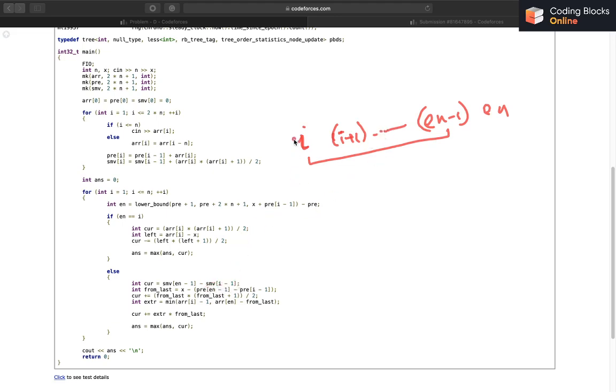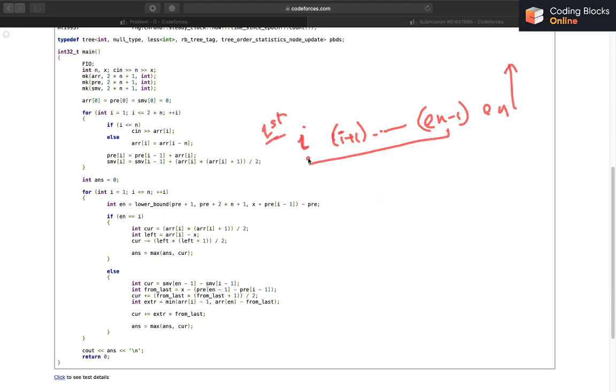This is for the initial case when I'm calculating the answer, if I start on the first of the ith month. Now I'm calculating how many days I'm going to spend from the last month. So I made another variable here called from last, and it will be equal to x minus the number of days that I've already spent, which will be pre of en minus 1 minus pre of I minus 1.